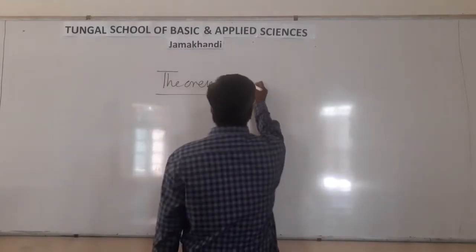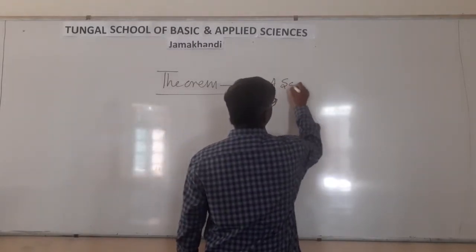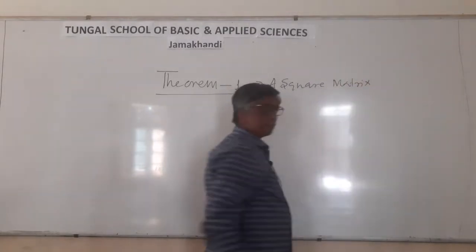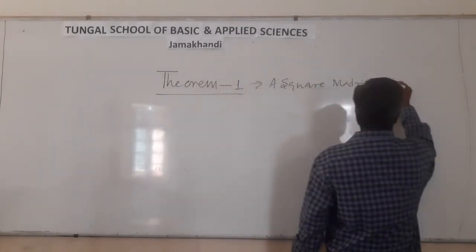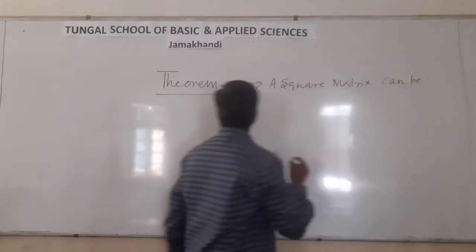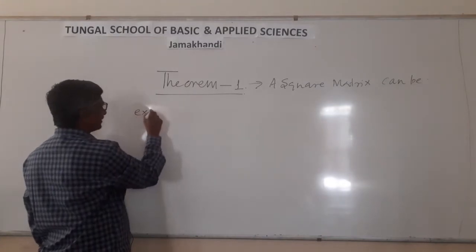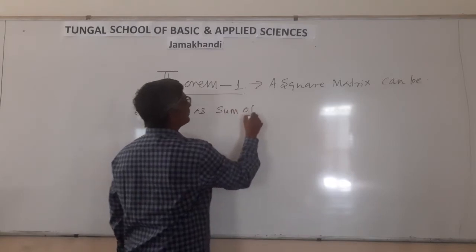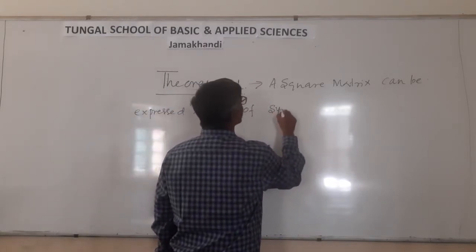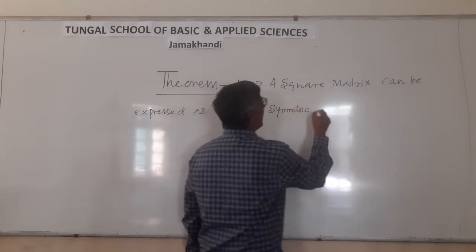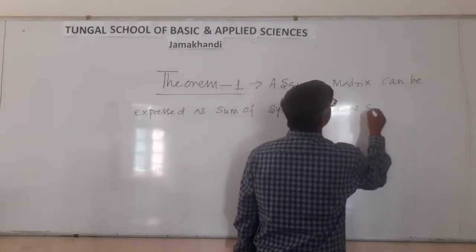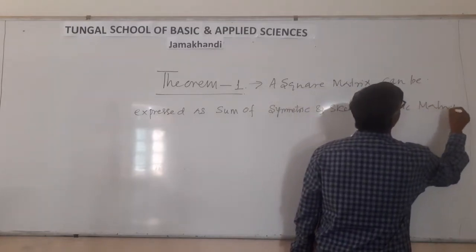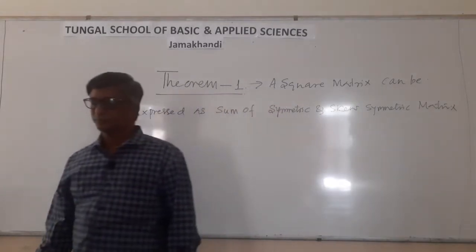A square matrix can be expressed as sum of symmetric and skew symmetric matrices.